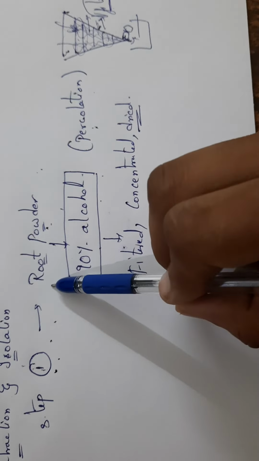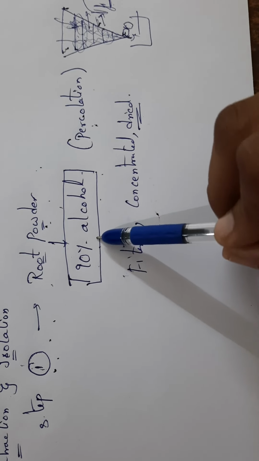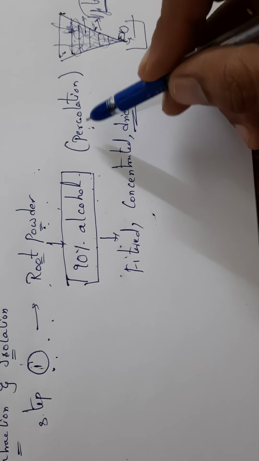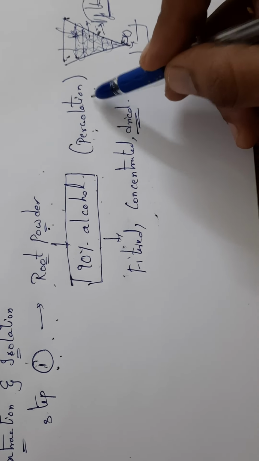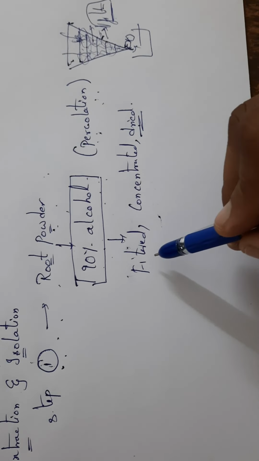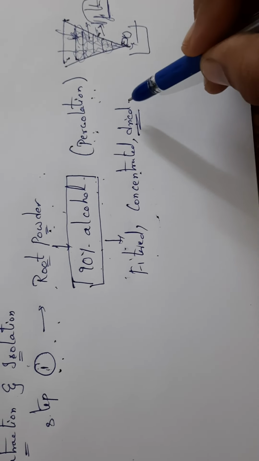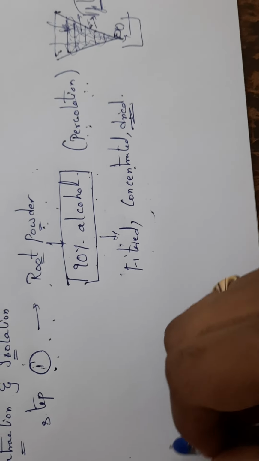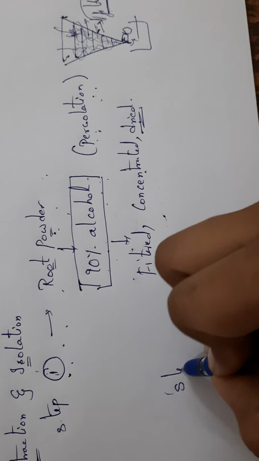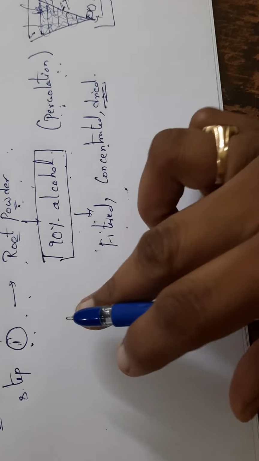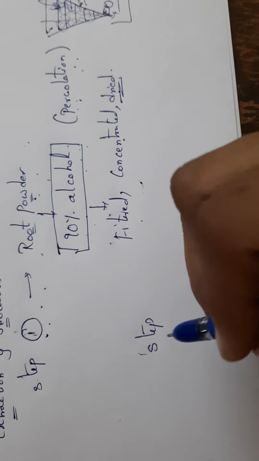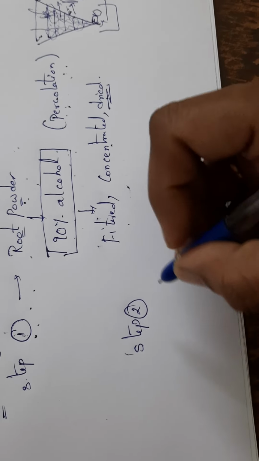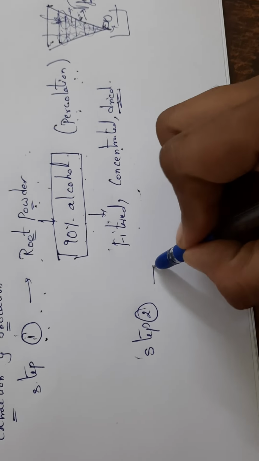What we have done: we have taken the root powder, added 90% alcohol, done the extraction process known as percolation, and then filtered it, concentrated it, and finally dried it. We have got a small dried product. Next is step 2. No need to write in this steps form; I am just saying all this step by step for your remembrance, so that it can be easily grasped.